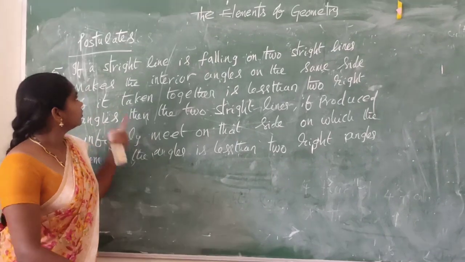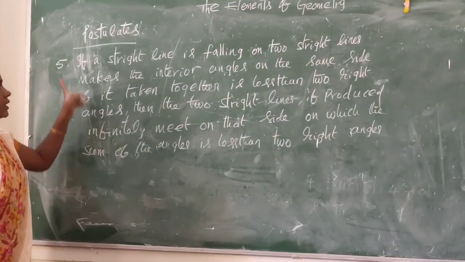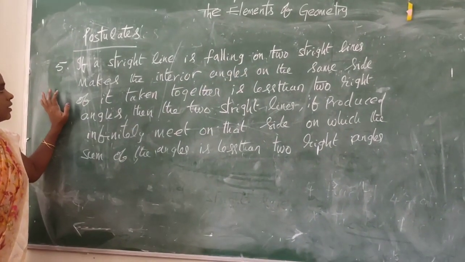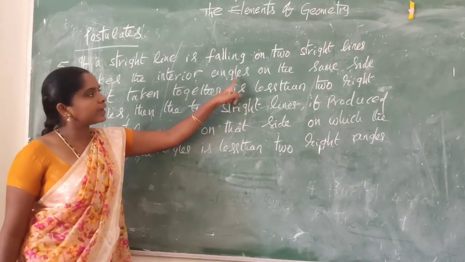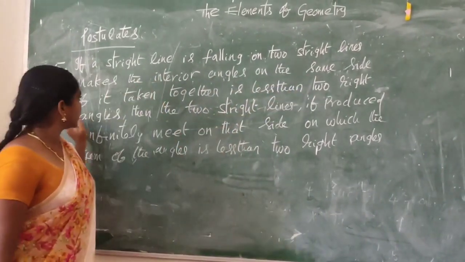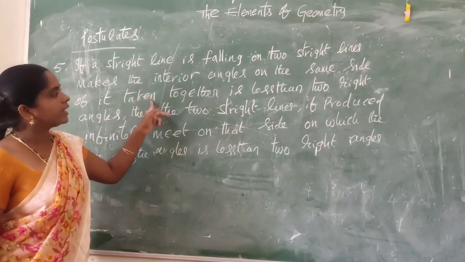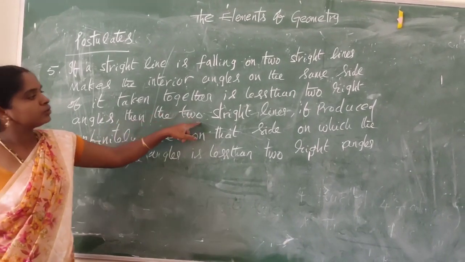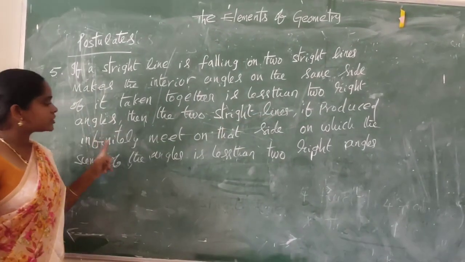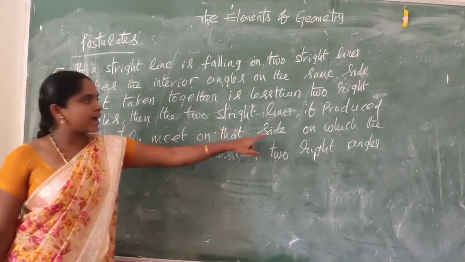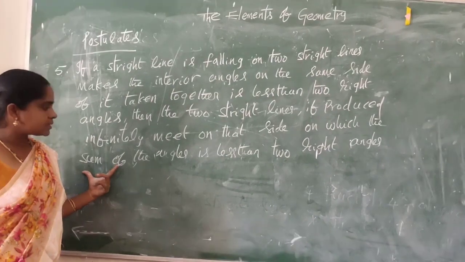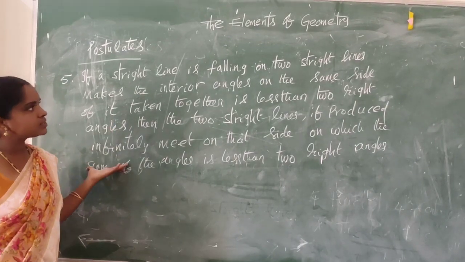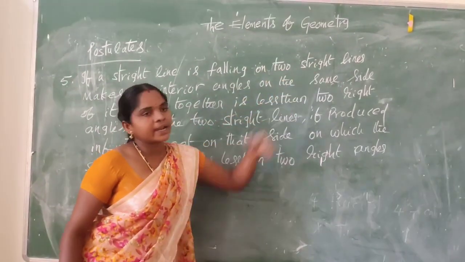Next postulate, fifth. If a straight line falling on two straight lines makes the interior angles on the same side of it, taken together, less than two right angles, then the two straight lines, if produced infinitely, meet on that side on which the sum of the angles is less than two right angles. So first let us take two straight lines.